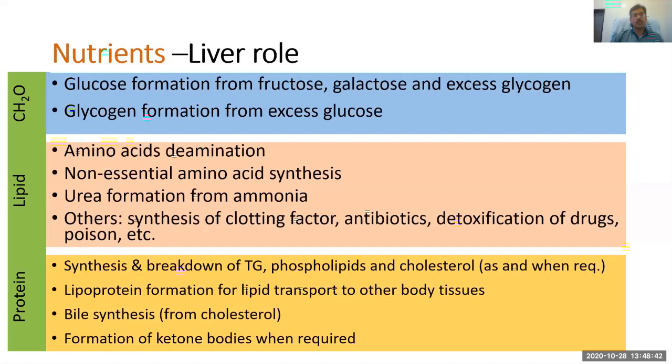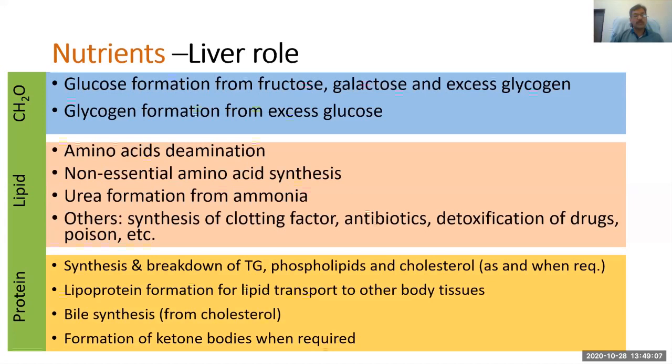That process is known as deamination, where ammonia is removed from the amino acid. This deamination occurs in the liver, and then there is the synthesis of non-essential amino acids and urea formation from the ammonia in the liver. Then there is also synthesis of many other products in the liver. Detoxification of drugs and poison is also going on in the liver.